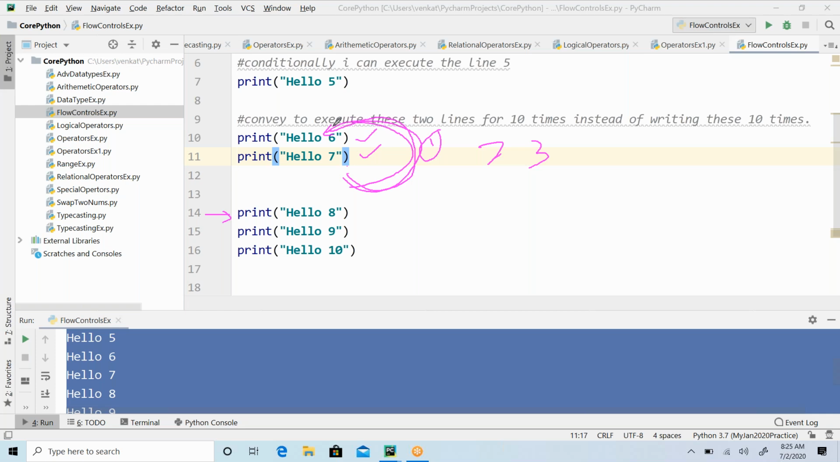So the actual flow is, after executing line number 6 and 7, it has to go to line number 8. But in this case, I'm controlling it, somehow I'm going to control this to go back. The control is going back and executing line number 6 and 7. That's how I'm trying to control, meaning that we are controlling the flow of execution. Is that clear?